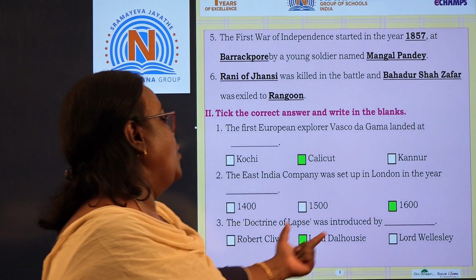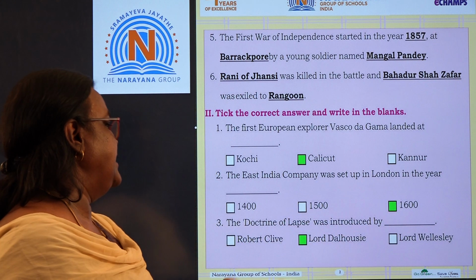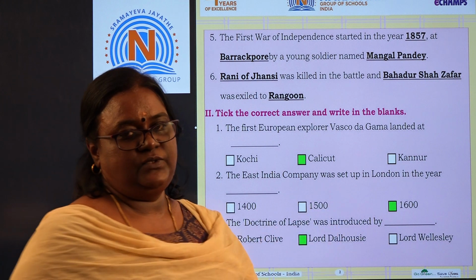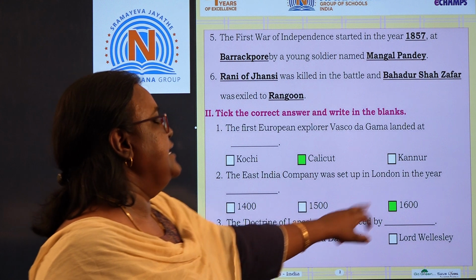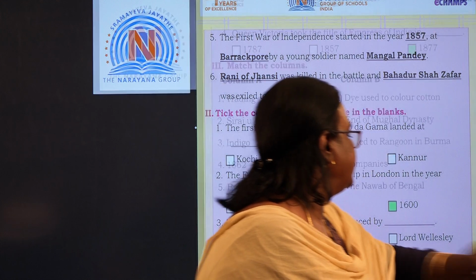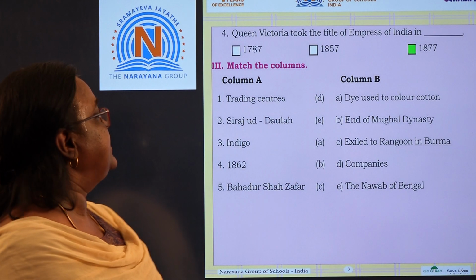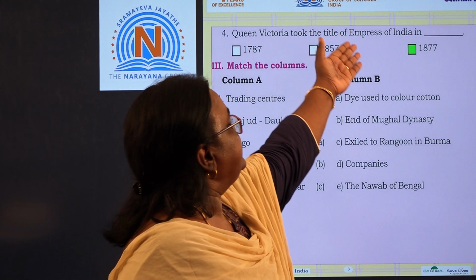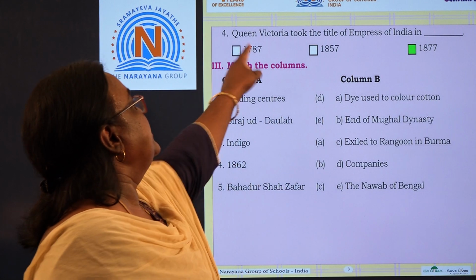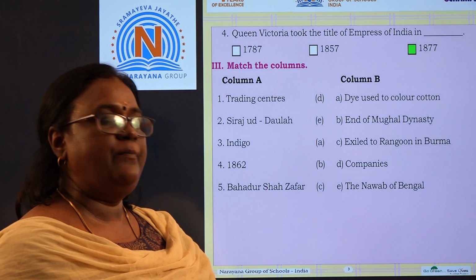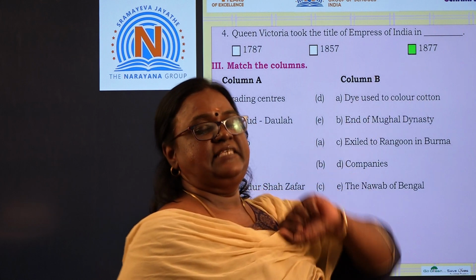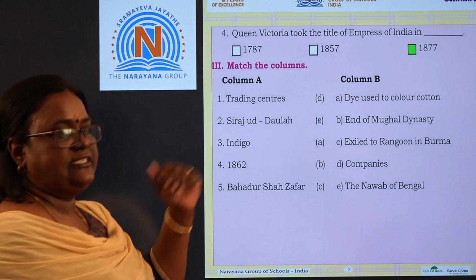Number 3. The doctrine of lapse was introduced by whom? They are asking who introduced this policy. It was introduced by Lord Dalhousie. So the answers are Calicut, 1600 and Lord Dalhousie. We have one more, choose the right answer. Queen Victoria took the title of Empress of India in dash. They are asking in which year. It is in the year 1877.